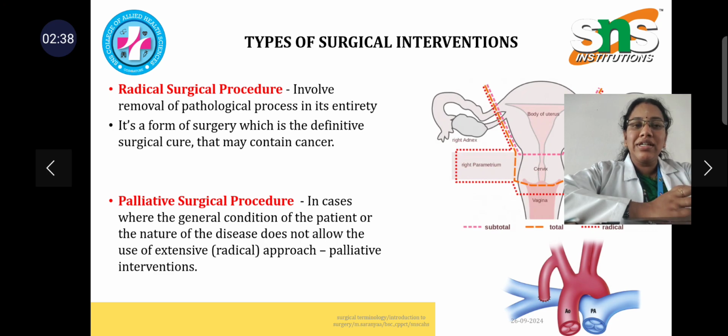Other types of surgical interventions are radical surgical procedure, which involves a removal of a pathological process in its entirety. It is a form of surgery that is a definitive surgical cure, which may be used for a cancer. Next one is a palliative surgical procedure, used where the general condition of a patient or the nature of a disease does not allow use of an extensive radical procedure. They need some type of palliative surgical therapy for a certain period of time. After 1 or 2 years, the radical surgical procedure can be performed without any complications.